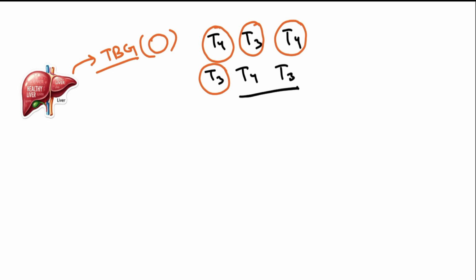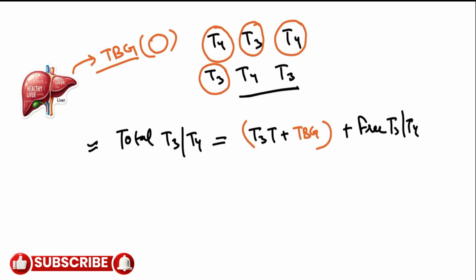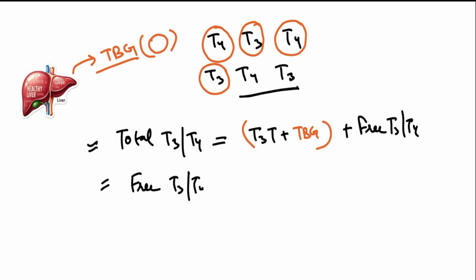So in theory, we can measure the total T3 and T4, which is T3 and T4 bound with TBG plus the free T3, T4. Or we can measure only the free T3, T4 level.